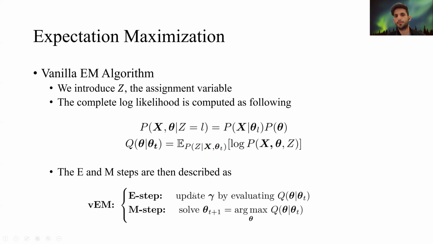The E step is to compute a matrix called gamma by evaluating this Q of theta given the previous value of the parameters. This gamma matrix is called the responsibility matrix. It has rows equal to the number of observations or pixels and columns equal to the number of components. We can think of this gamma matrix as a sort of probabilistic segmentation of the image, because the element i, j of this matrix corresponds to the contribution of pixel i in component j. The M step is to just update the parameters by maximizing the complete log likelihood function.